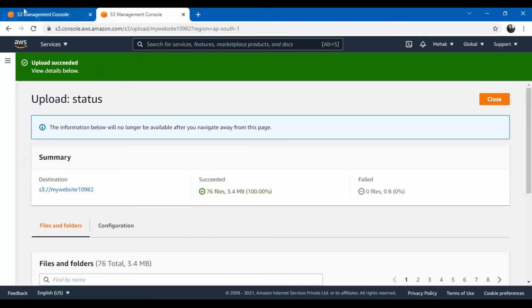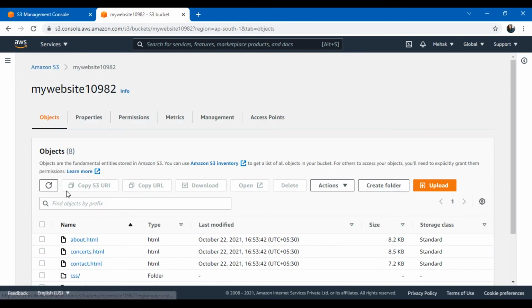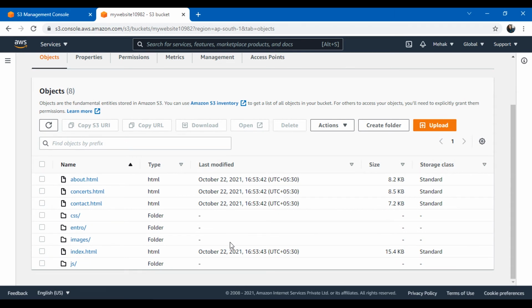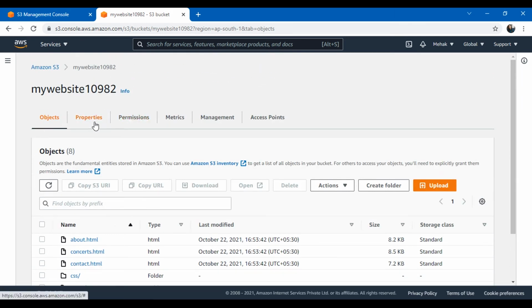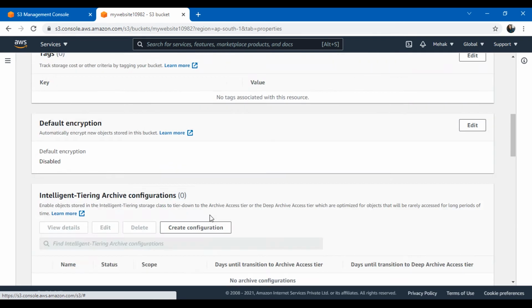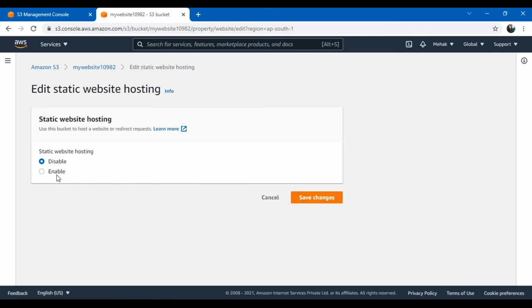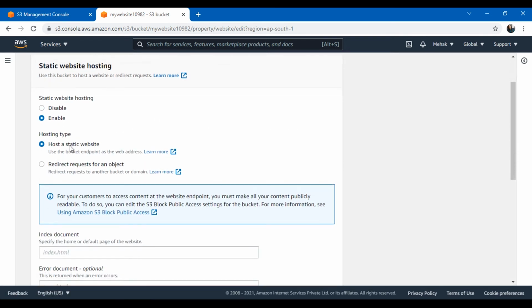Now I'll go back to my bucket, the other bucket that was there, my website. All the objects are there. I think, yes, we have all the objects, and go to properties. Now what I have to do is enable a feature known as static website hosting. You can see it is currently disabled. So I'll click on edit and click on enable. So you want to host it as a static website? Yes, we can also redirect the requests that are coming to some other bucket to this bucket. But here we are not doing this, we are hosting it as a static website.